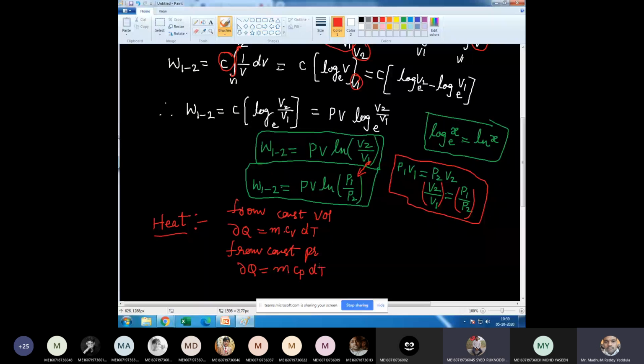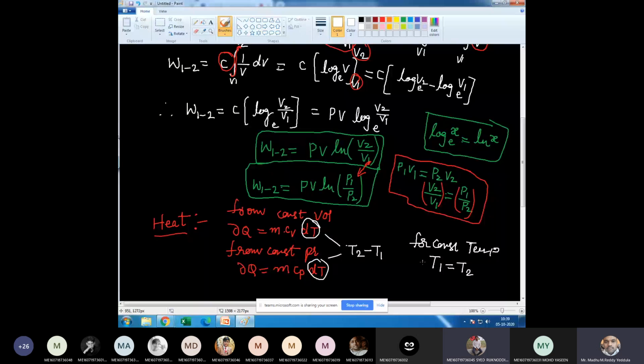Right? Now, what is dT here? In constant volume or constant pressure, dT is nothing but T2 minus T1. But for constant temperature process, T1 is equal to T2. Agree?